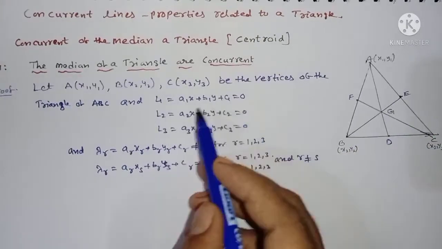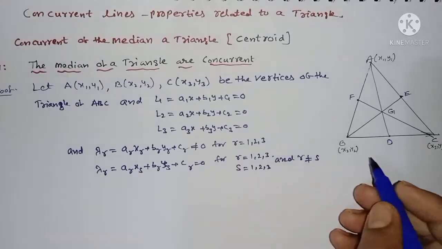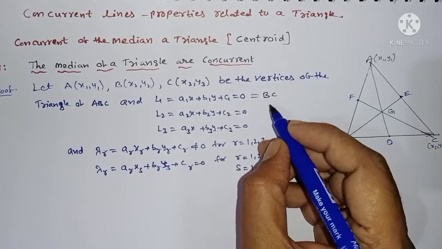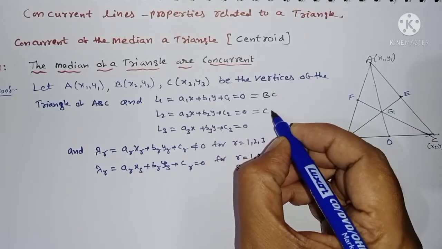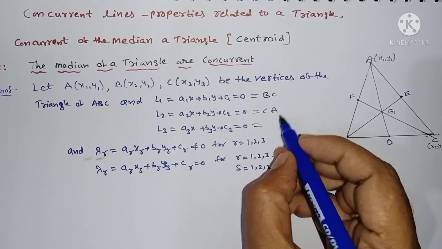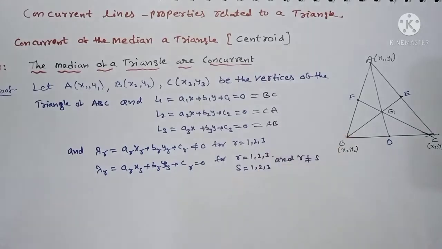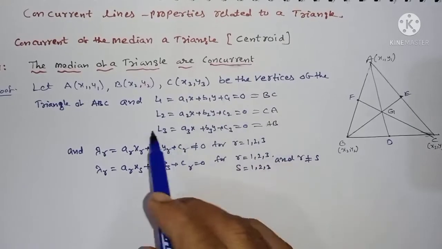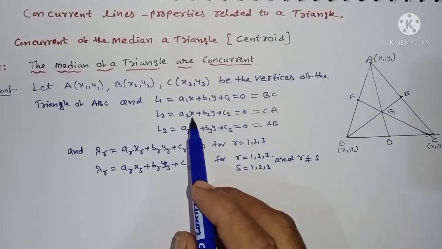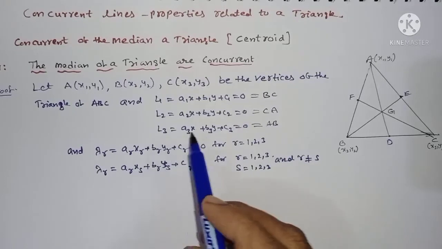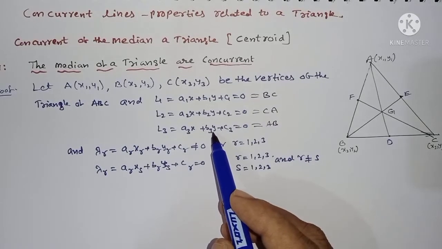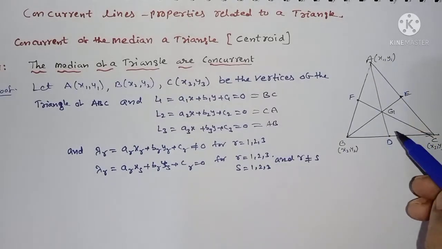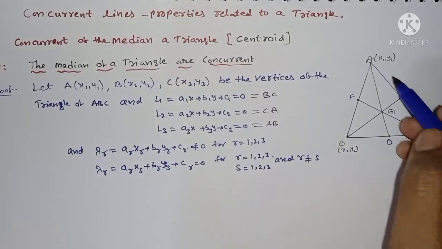For our convenience, I am writing L1 as the BC line equation: A1x + B1y + C1. L2 is CA: A2x + B2y + C2. L3 is AB: A3x + B3y + C3.